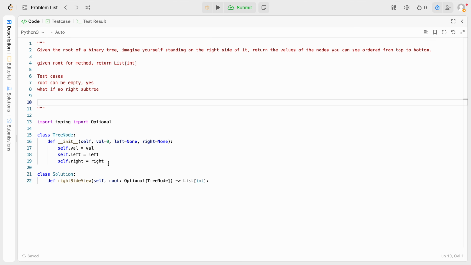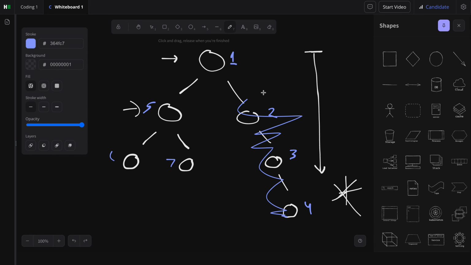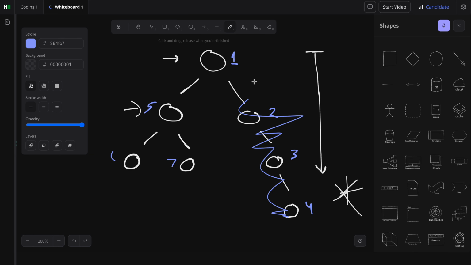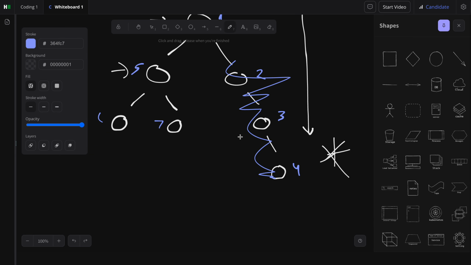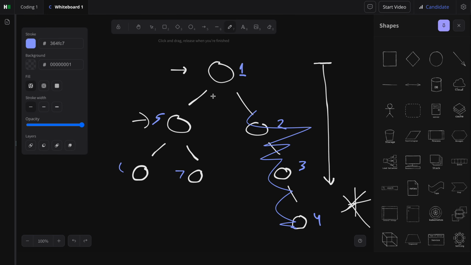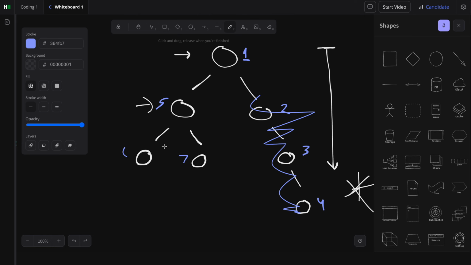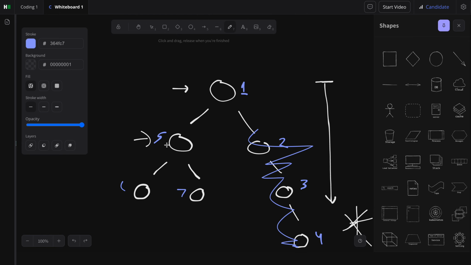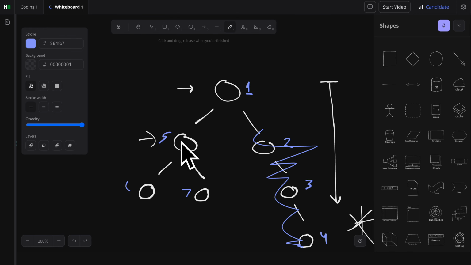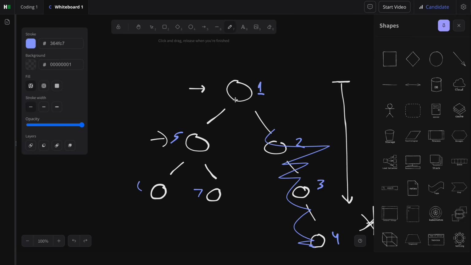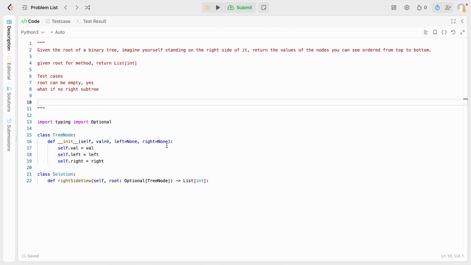I've already kind of talked about how I do this by hand. I just do an arrow, and I just showed you right here. But yeah, a breadth first search solution is what I'm thinking about, going down level by level, and then seeing which node comes last on that level. That's the node that we want to check. Depth first search doesn't make sense really because you can go deep, but you don't necessarily have to go into the left one.